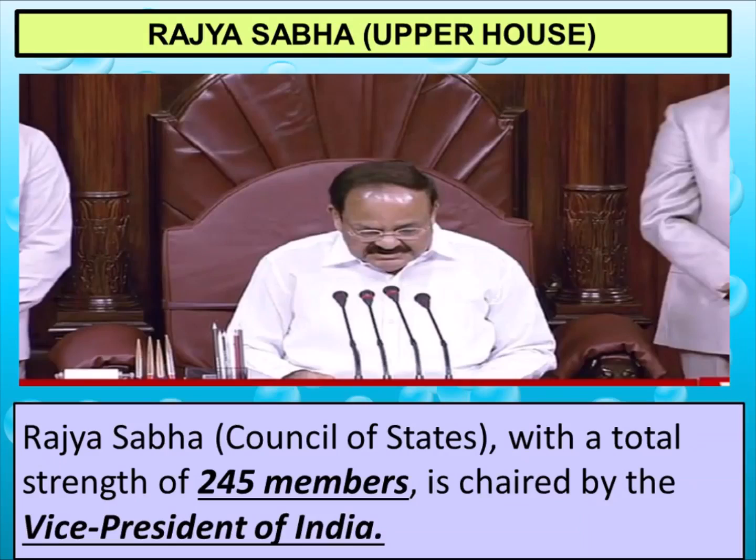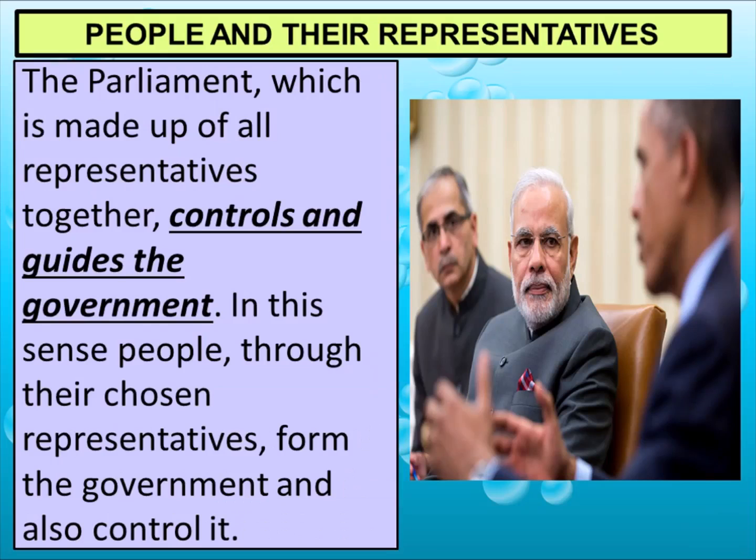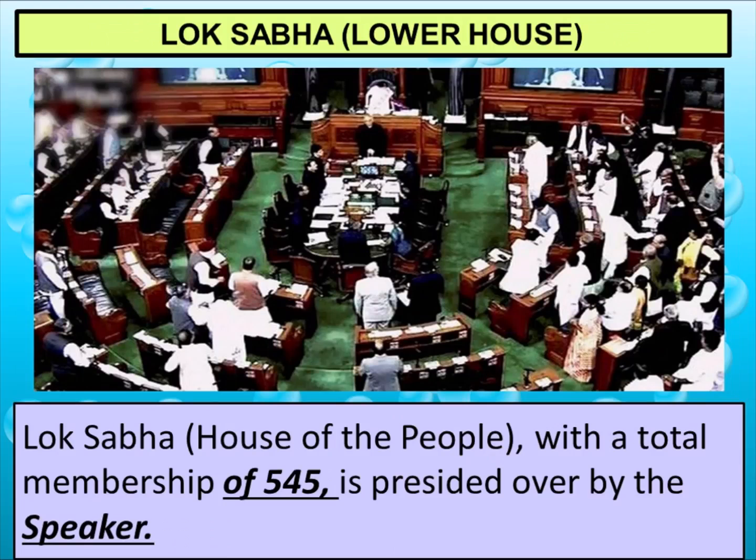Parliament has two houses known as Rajya Sabha and the Lok Sabha. Let us talk about Rajya Sabha. It is also known as the Upper House and Council of States. It has a total strength of 245 members and it is chaired by the Vice President of India. Means he takes over the meeting of Rajya Sabha, the Vice President of India.